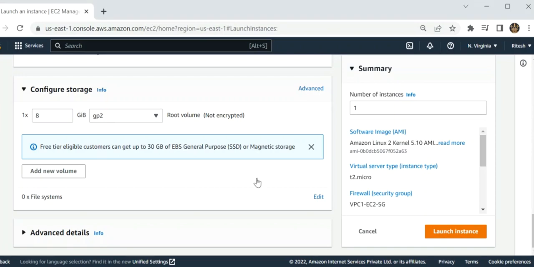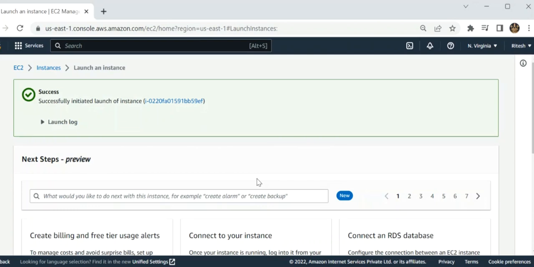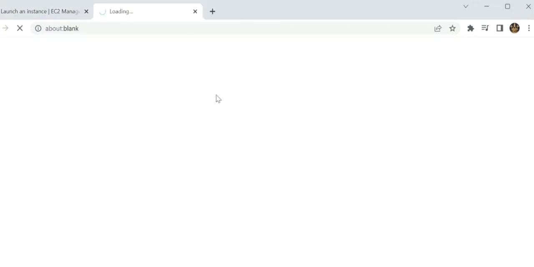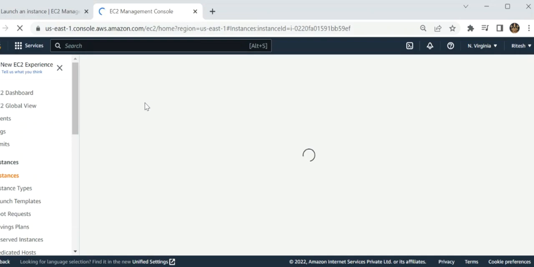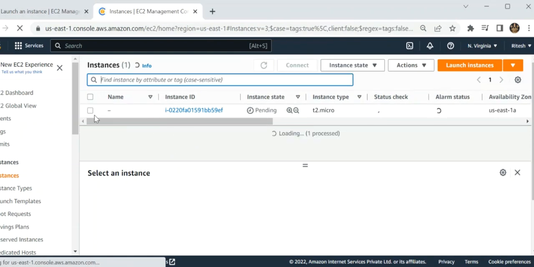In a similar way, I have to create another instance for EC2 in which we have to disable our public services. So these are the instances I have created.